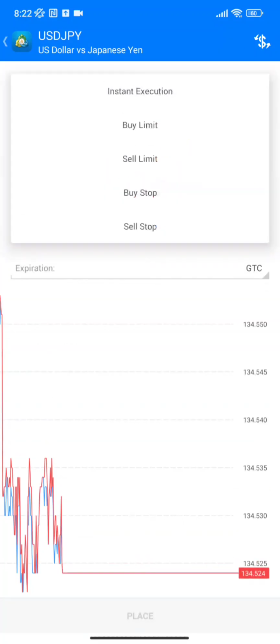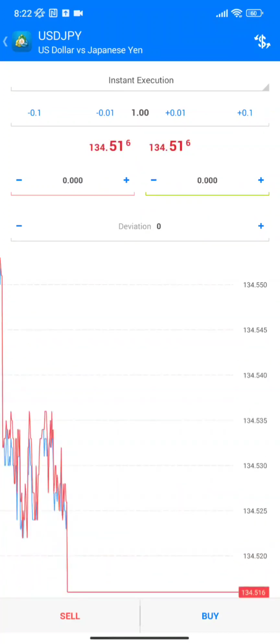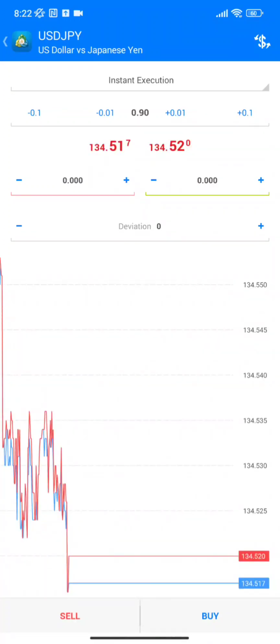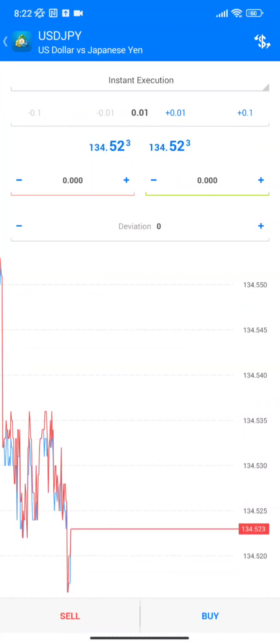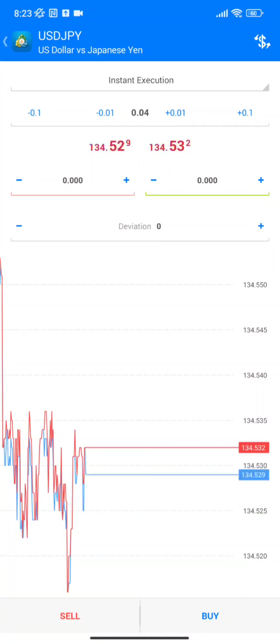Or your buy stop or your sell stop, any of that, you have what we call lot sizes. Now this is a demo account, so it's going to easily show you use $100, one lot size, right? So if you don't understand that, that's fine. Or maybe I'll make a video and explain that for you later on. So I just want to get this correctly.